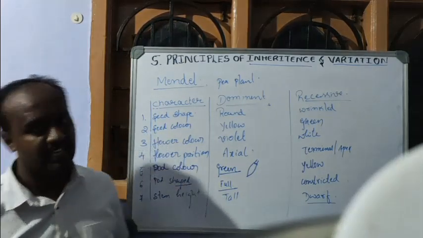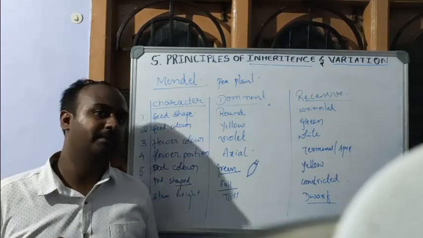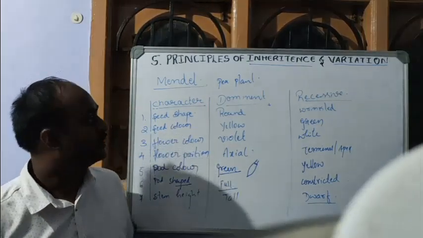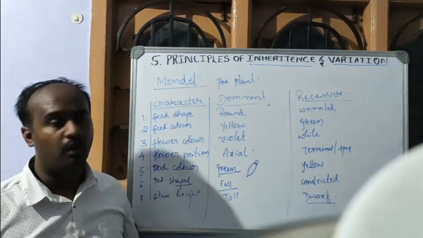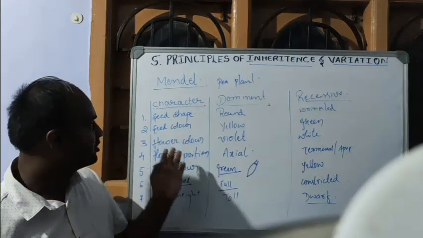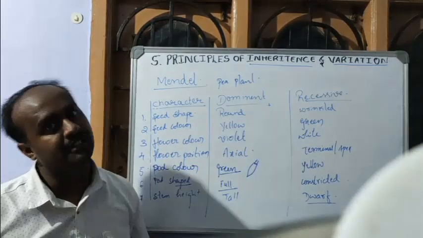In the next class we are going to discuss Mendelian principles. So these are the 7 characters that Mendel explained, and each character has a dominant type and a recessive type.